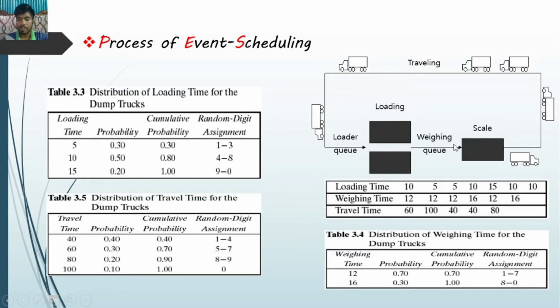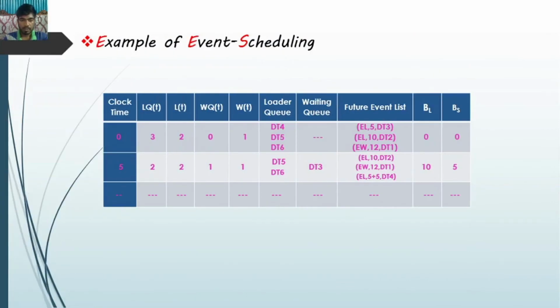Let's go for solving this problem. Here is a table I drew. Here is the clock time, here is the loading queue, L for loader, WQ for waiting queue, and the scaler, and the loader queue.